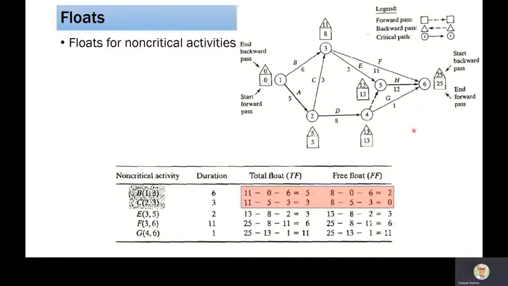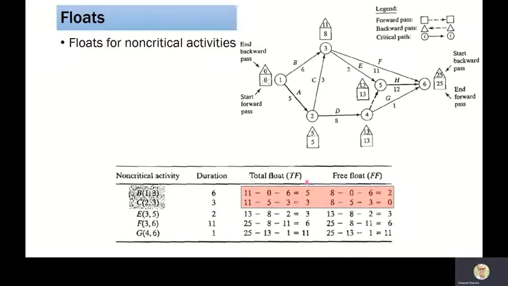This is the same network for which we have solved. We found the critical path as well as the duration of the project. In this one, we understood that the non-critical activities are B, C, E, F, and G. Their durations are written.